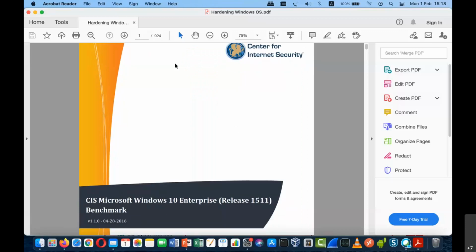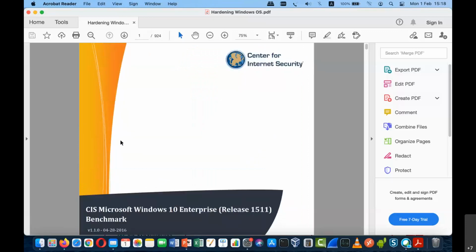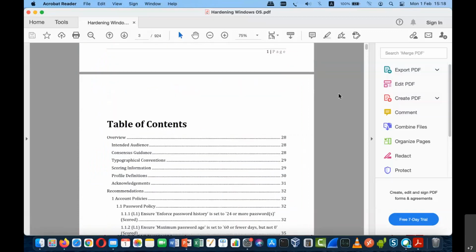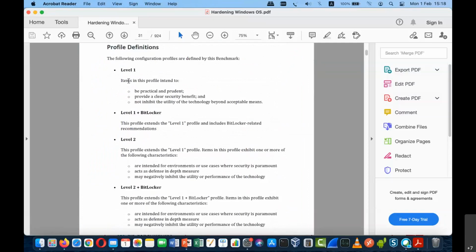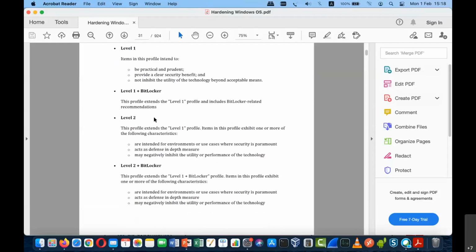This is with respect to hardening Windows 10 Enterprise. You can see this particular document is about 924 pages. Let me show you a quick brief of what is generally available. One important thing we need to understand is that we have certain profiles for every kind of step you need to take. If we talk about Level 1, this profile is intended to be practical and prudent, and it gives a clear security benefit and indicates what kind of technology can be used. Because whenever you go for this, the levels are maintained, so we need to take the control or implementation of the standard with respect to that.